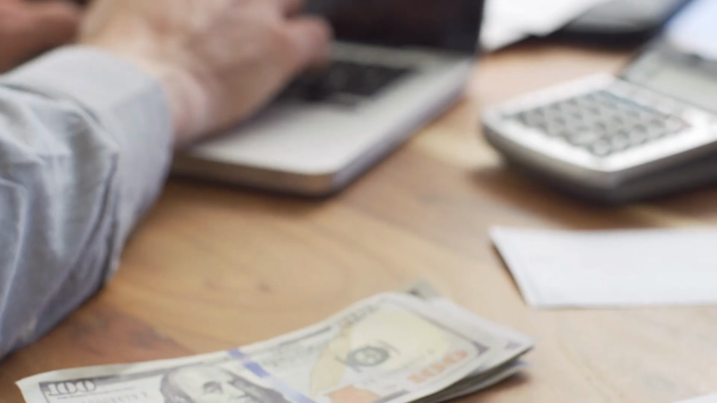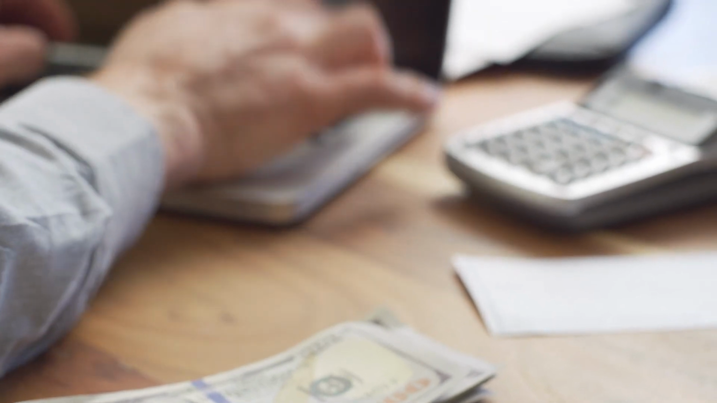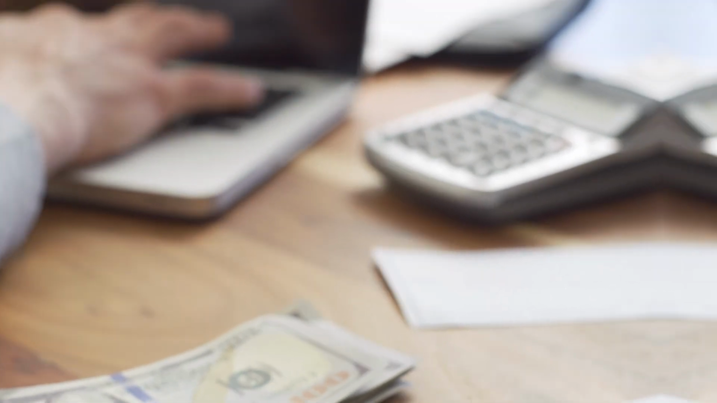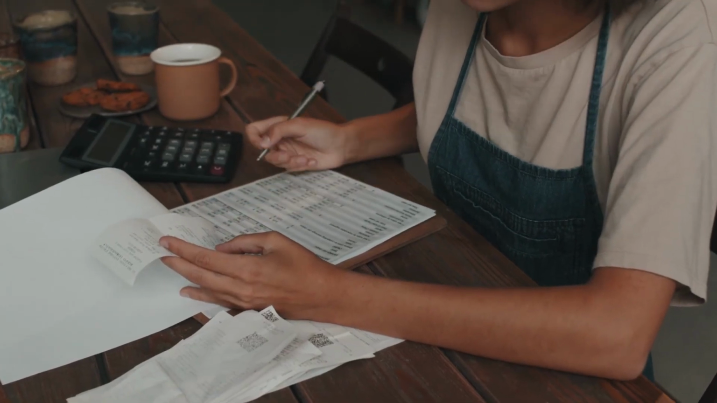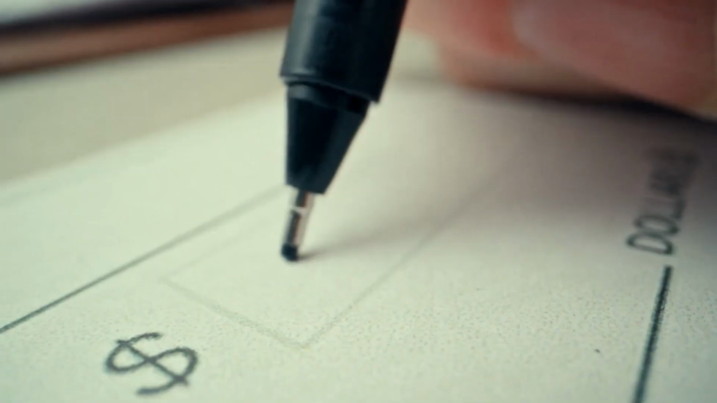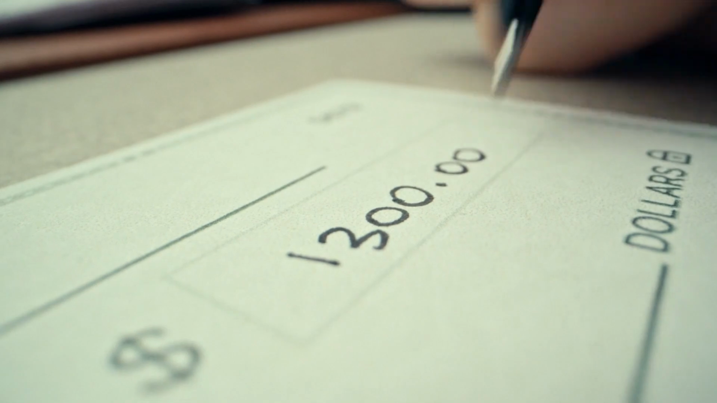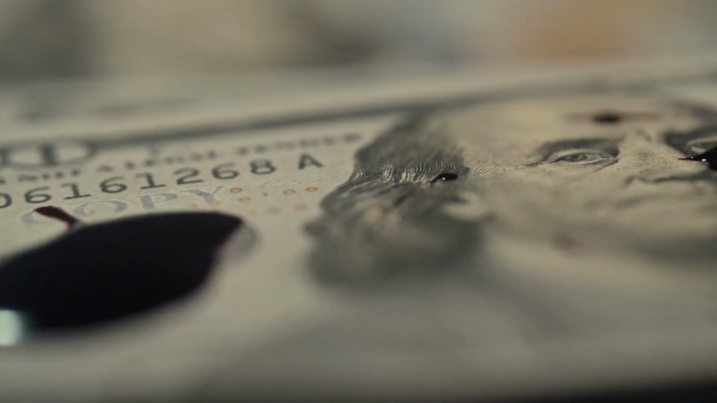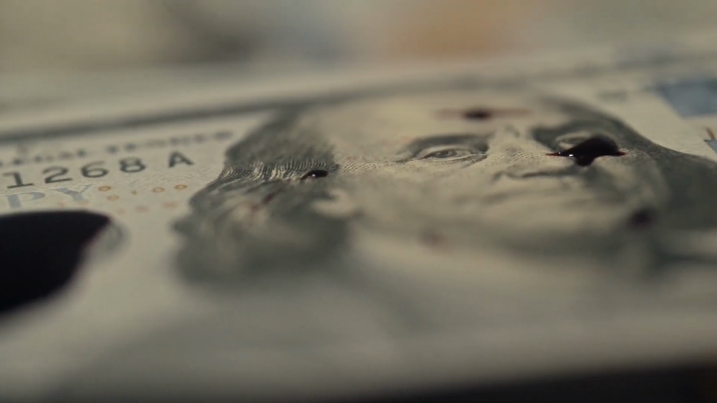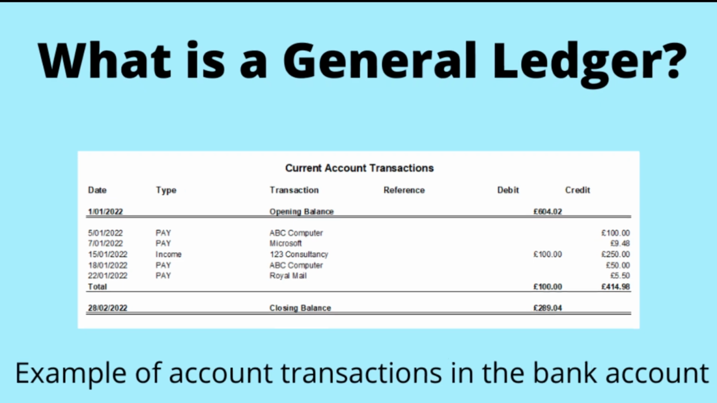General ledger. The general ledger is a master record that contains all the financial accounts of a company. It organizes transactions from journal entries into specific accounts, such as cash, accounts receivable, inventory, accounts payable, equity, revenues, and expenses.